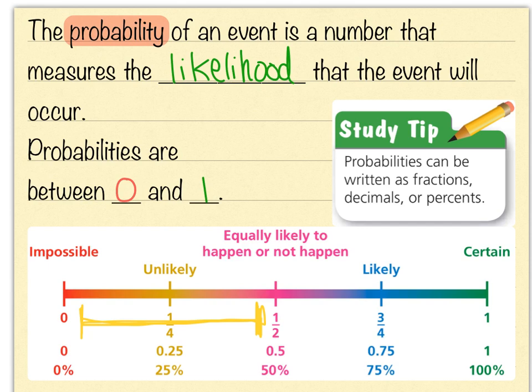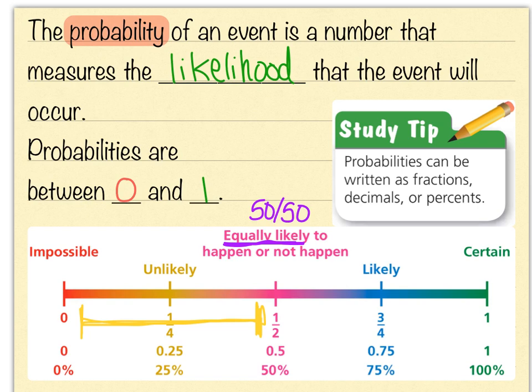And then, of course, if it's 50% or 1/2 or 0.5, we would say it's equally likely to happen or not happen. You'll just hear me refer to this as equally likely. Sometimes I'll say 50-50, where it's 50%, but you'll hear me more often than not say equally likely. That just means 50% or 1/2.